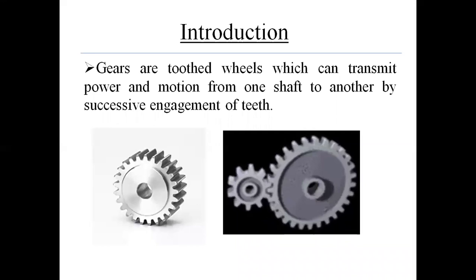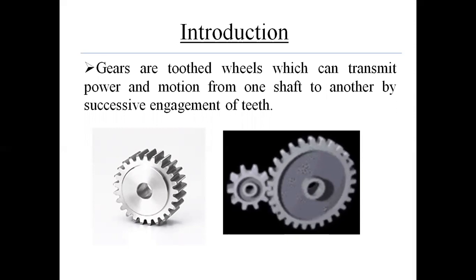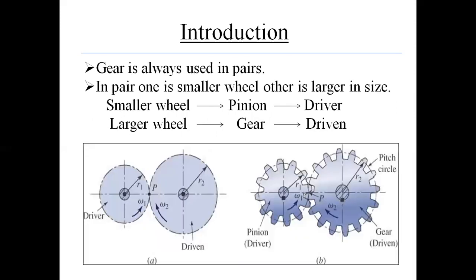Gears are defined as toothed wheels which can transmit power and motion from one shaft to another by means of successive engagement of teeth. As power is transmitted from one shaft to another shaft, so gears are always used in pairs. In the pair of gear, one is always smaller wheel and other is always larger wheel in size.